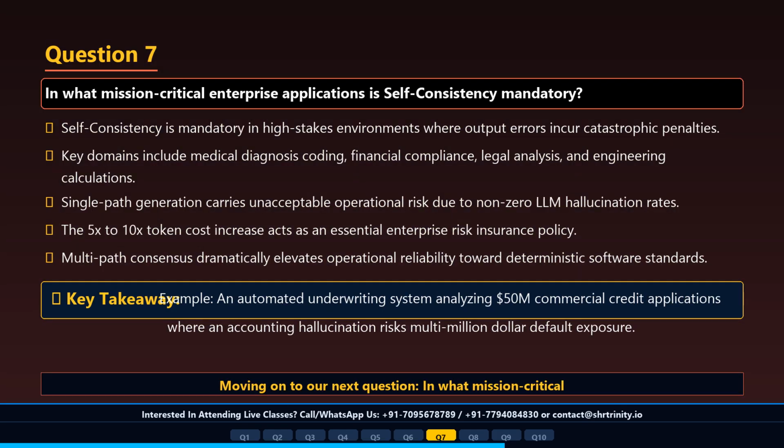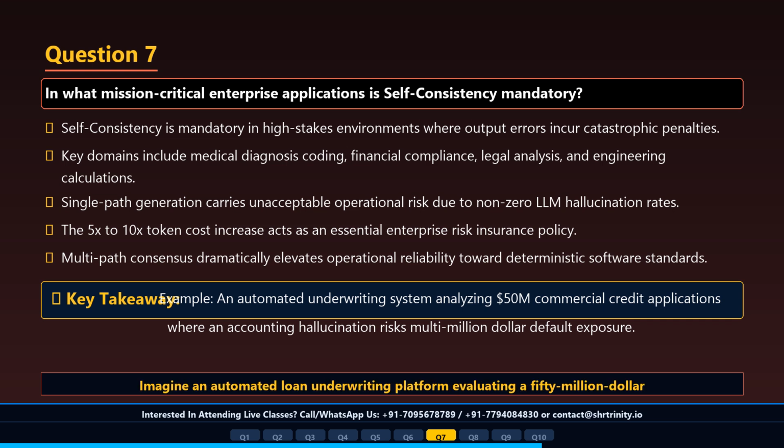Question 7. In what mission-critical enterprise applications is self-consistency mandatory? Self-consistency is mandatory in high-stakes, mission-critical applications such as automated medical diagnosis coding, financial compliance verification, legal risk assessment, and safety-critical engineering calculations. In high-stakes domains, a single hallucination or calculation error can cause severe financial loss, regulatory penalties, or safety hazards. Paying a 10x token premium for 99% plus deterministic accuracy is completely justified by business risk reduction.